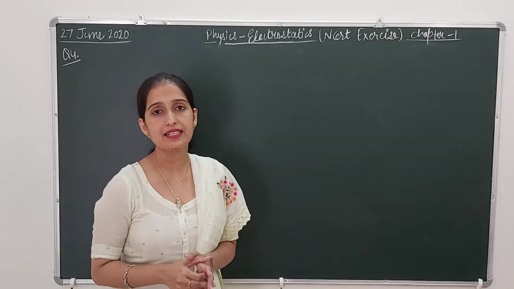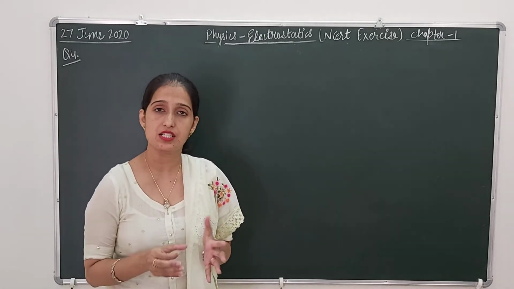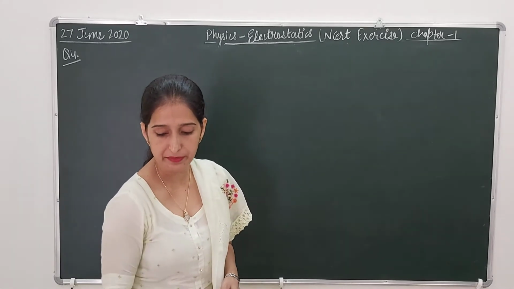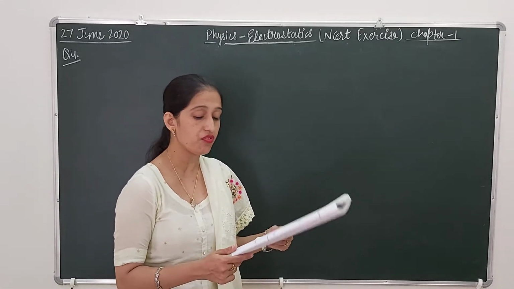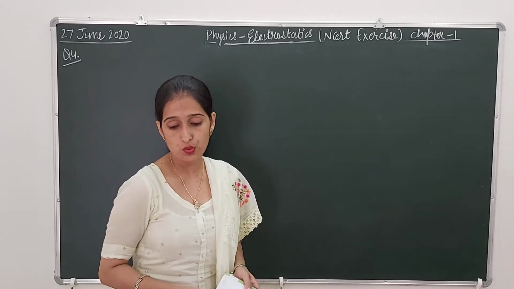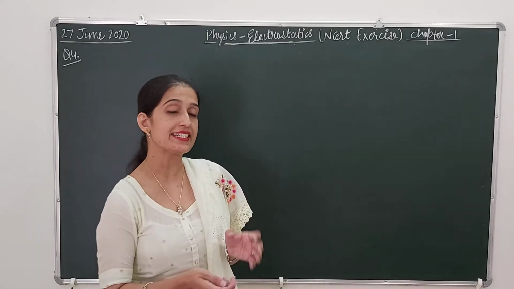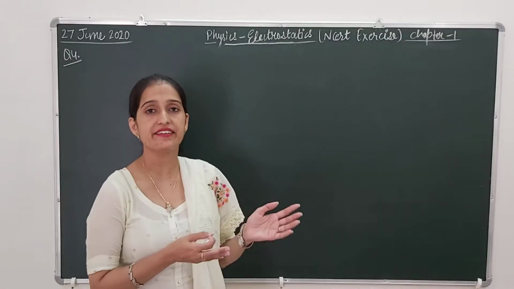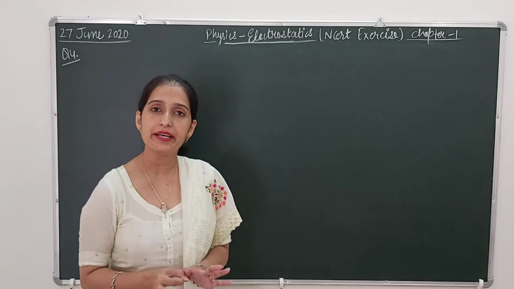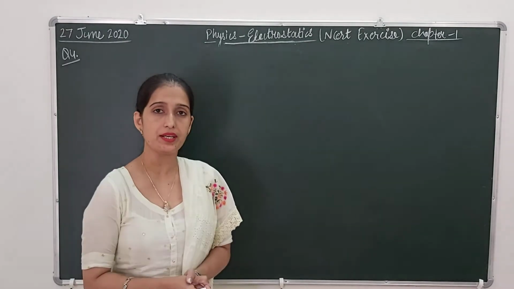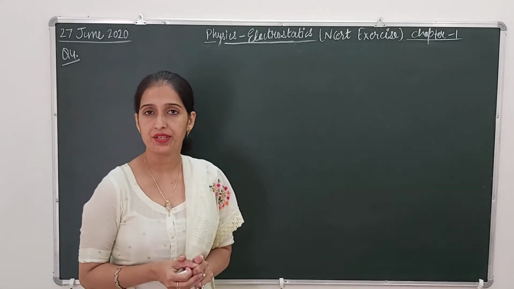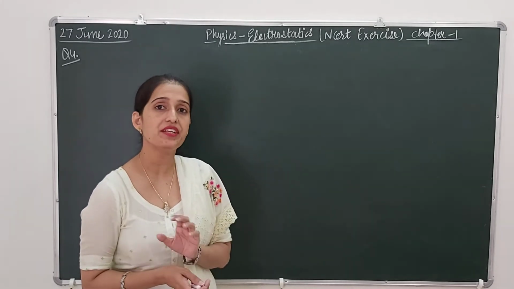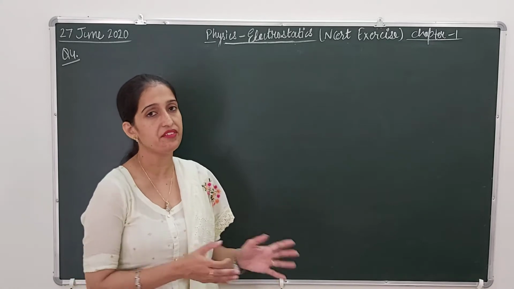The fourth numerical is actually not a numerical, it's a conceptual question that is asking: explain the meaning of the statement that electric charge of a body is quantized. Students, as you know very well, for each and every topic of this chapter 1, electric charge and field, I have already made the videos. In the playlist you can check, there are so many playlists. There is a playlist with the name Unit Electrostatics chapter 1.